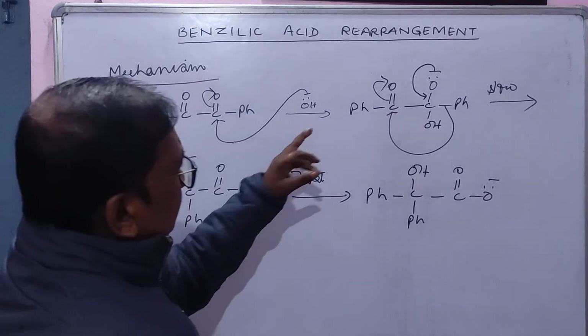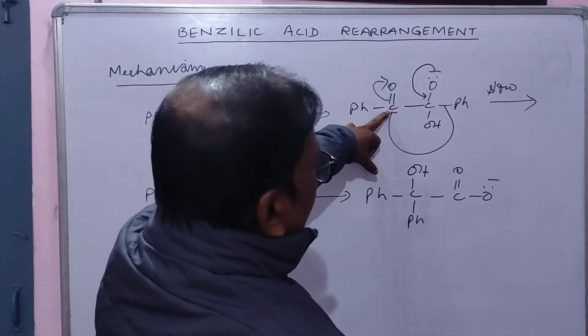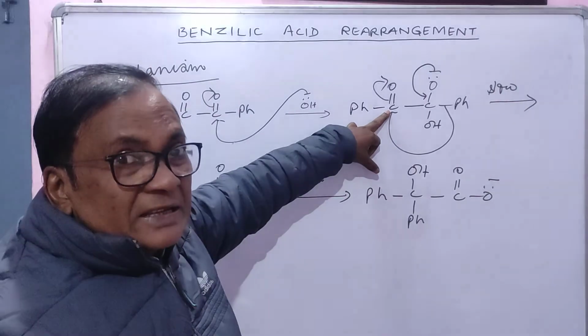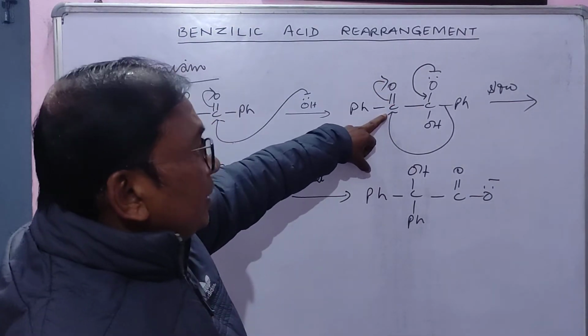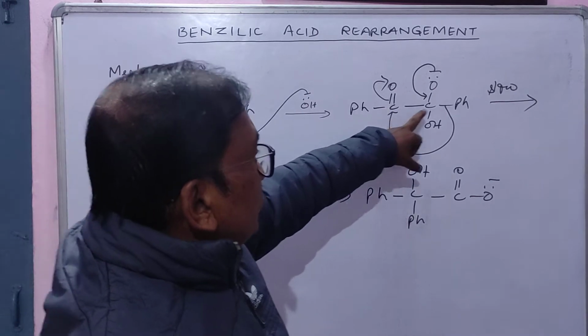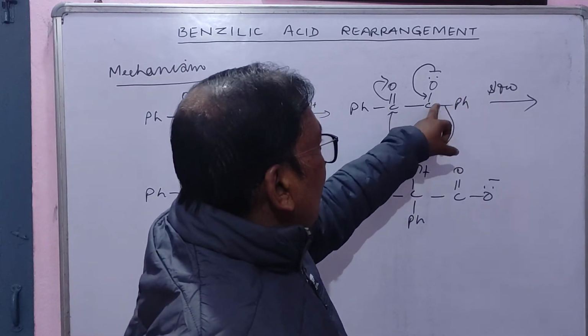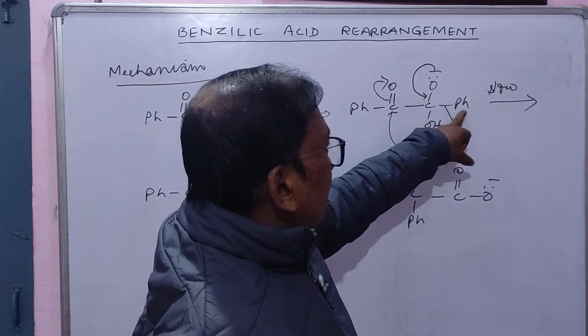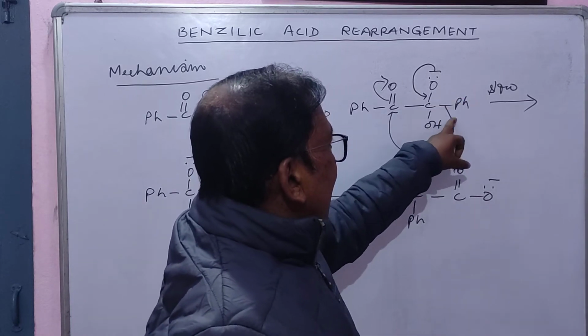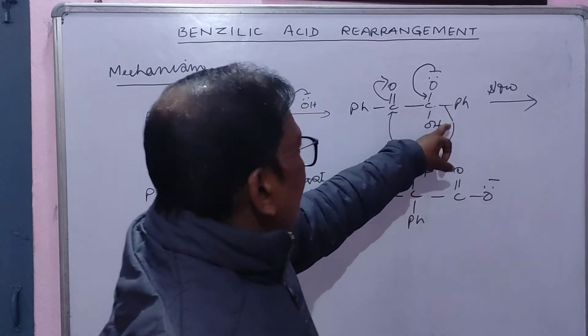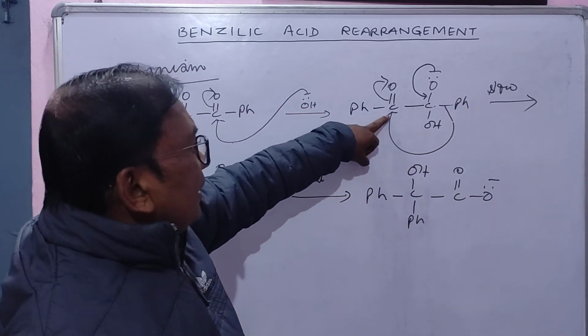Here, friend, you consider it as carbocation. If it will come here, positive charge will be there, and due to this positive charge, this phenyl group with negative charge will rearrange, will come here.